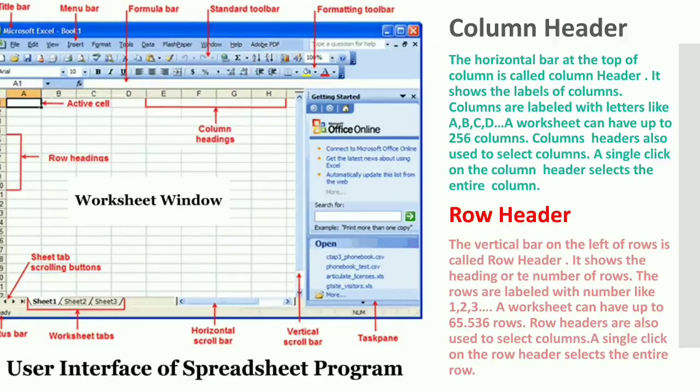Row header. The vertical bar on the left of a row is called the row header. It shows the heading or the number of rows. The rows are labeled with numbers like 1, 2, 3 and so on. The worksheet can have up to 65,536 rows. Row headers are also used to select rows. A single click on the row header selects the entire row.